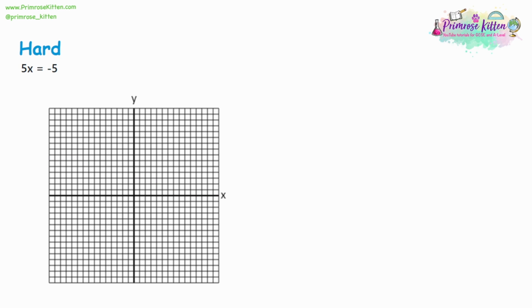The last thing we'll look at is solving equations using the graph. Now, we have a really easy equation here. 5x is equal to -5. And I know you can do it in your head, and I know the answer is x equals -1. But we'll see how we do it with easy ones like this, and then build our way up to more difficult ones. Now, the way you solve this is we take the left-hand side, 5x, and turn it into a line. Y is equal to 5x. Then we take the right-hand side, the -5, and we turn that into a line. Y is equal to -5.